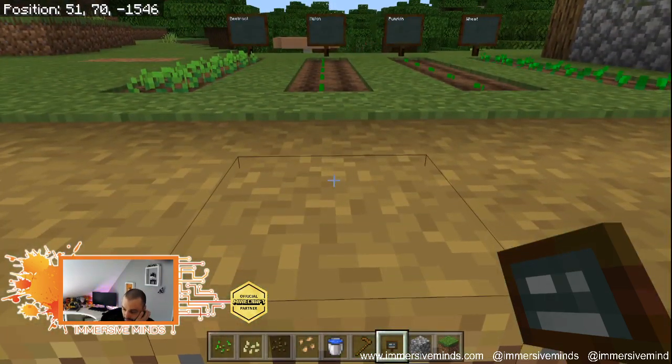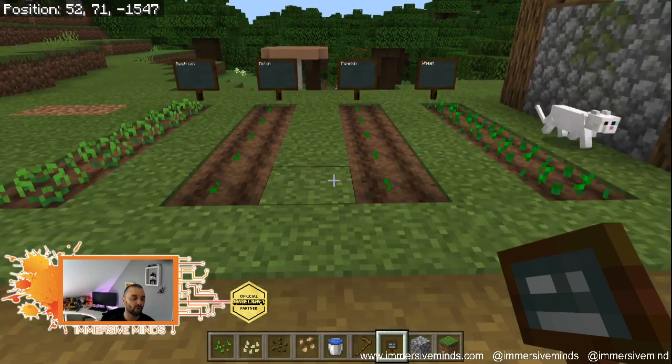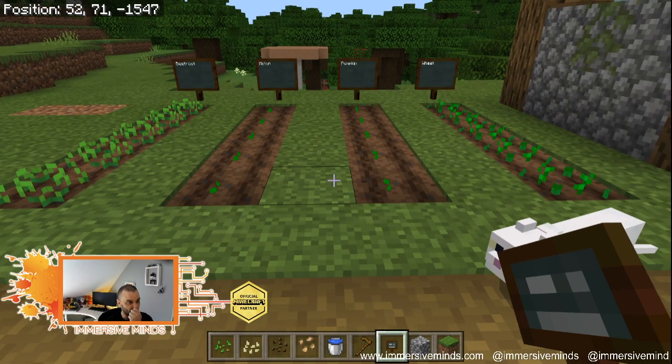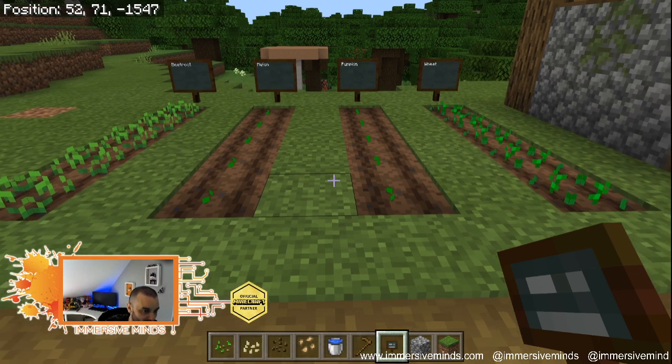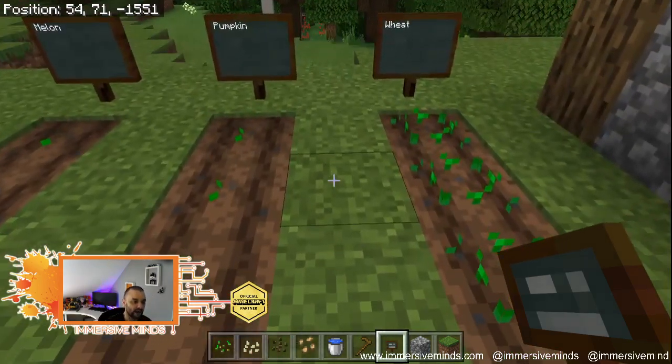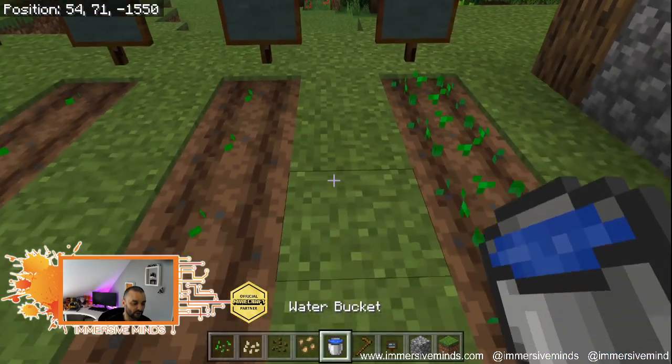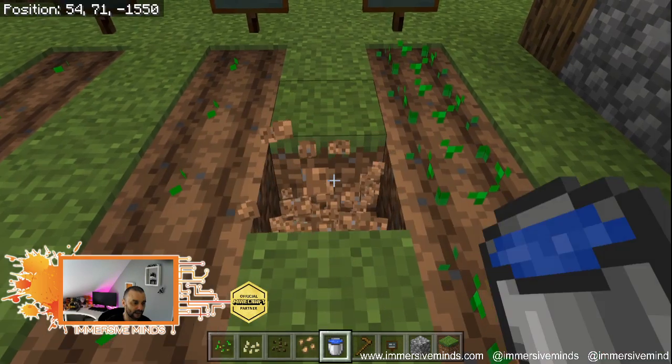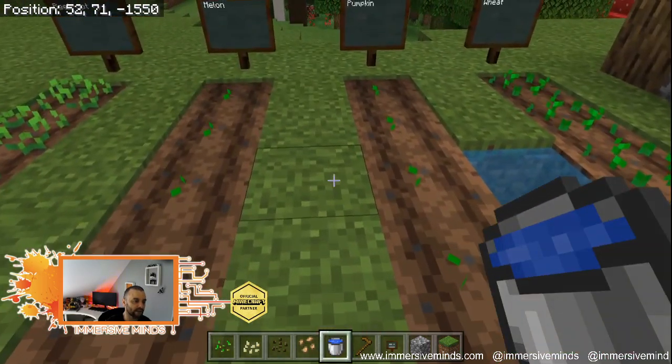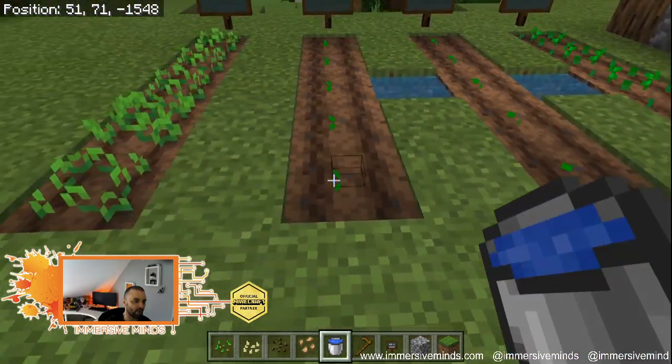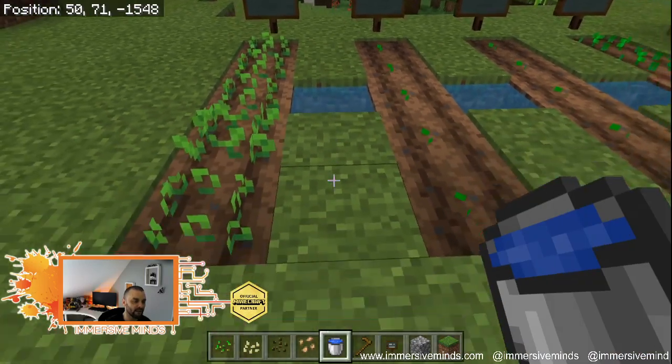And now there's a number of ways of growing your crops. They will grow in time. So over time, they will just grow naturally. There's one critical component that's missing, and that is water. And so it's advisable that you add some water. So to do this, I'm just going to make that water. And it doesn't have to be running beside them all. It just has to be near them.